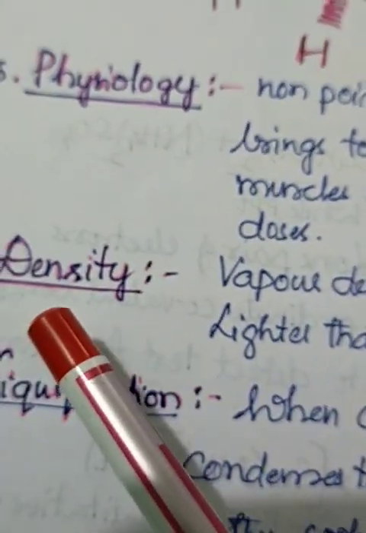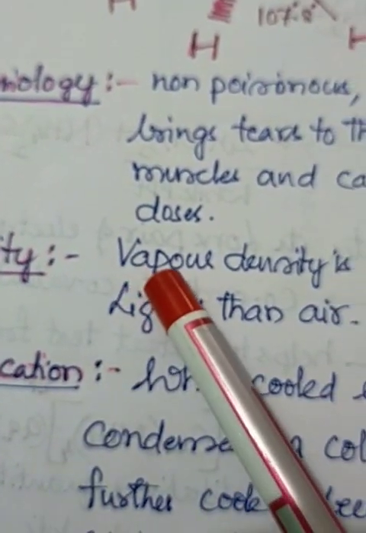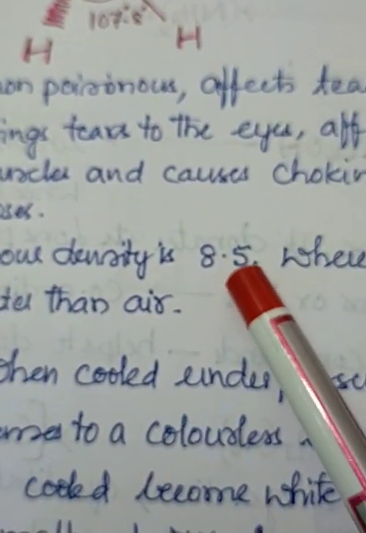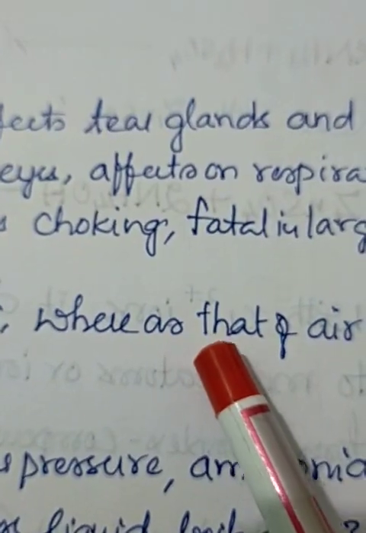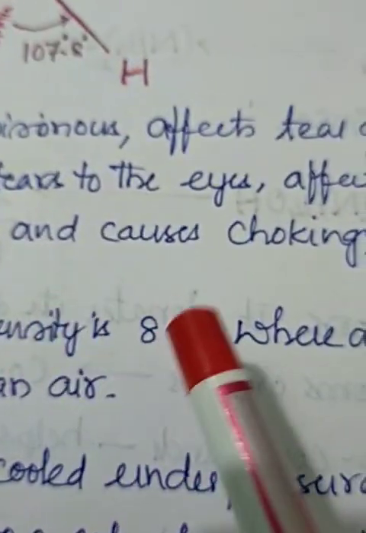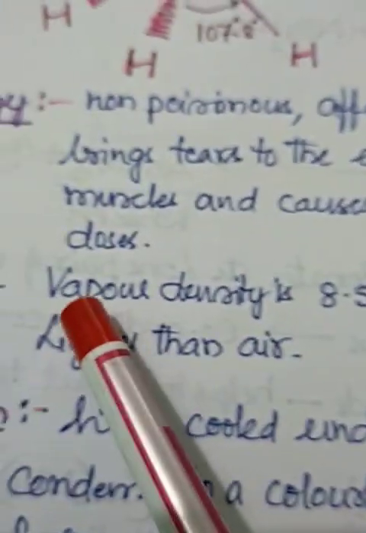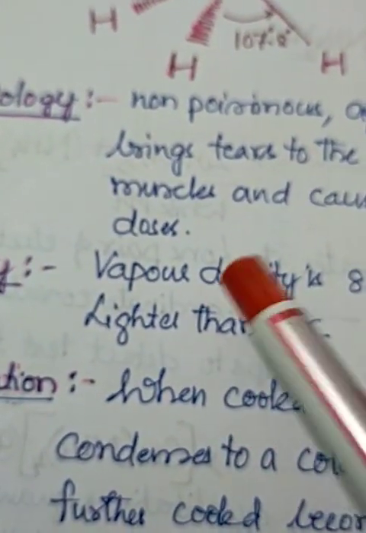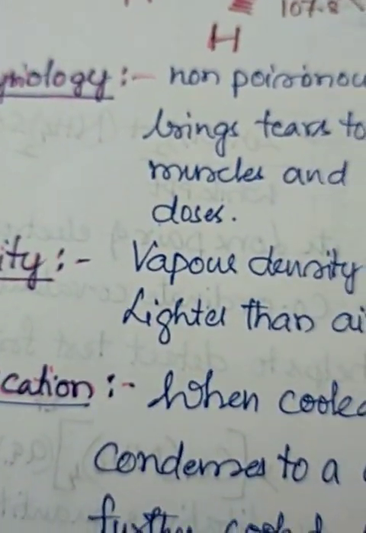Then density. What about density? The vapor density is 8.5, whereas that of air is 14.4. Observe that, 8.5 and 14.4, so ammonia is lighter than air. Air has more density than ammonia, so it has a lighter density.